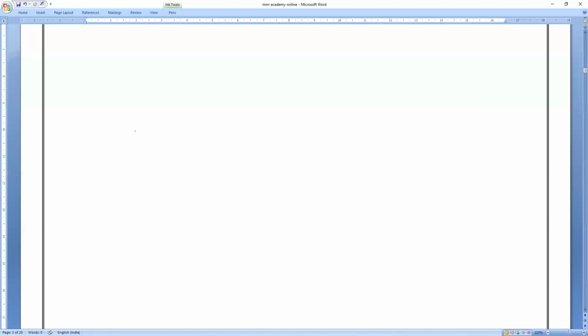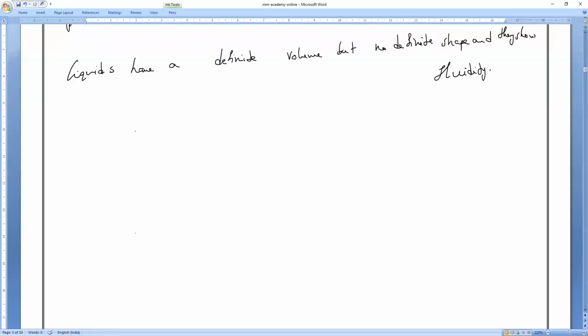Now the next property. High density means more volatile or less volatile? High density means less volatile. And low density means more volatile. Low density, more volatile; high density, less volatile. That is what you have to remember.